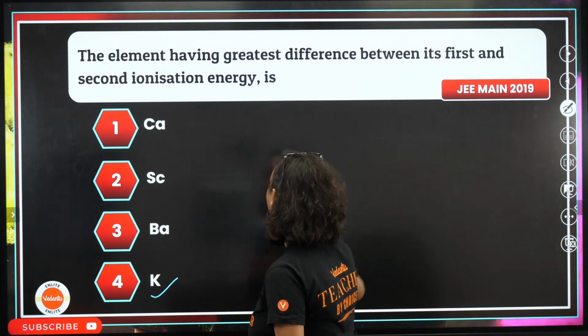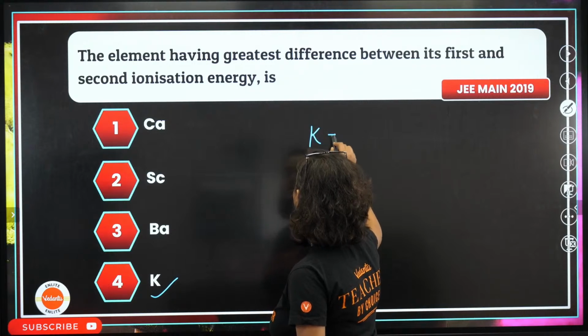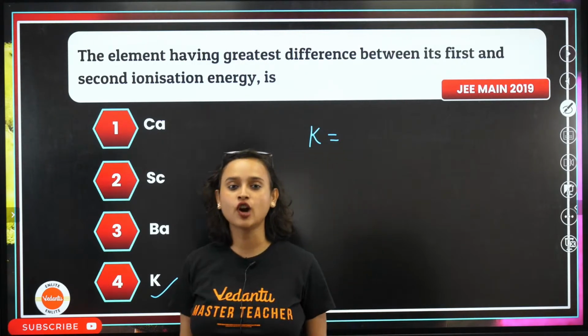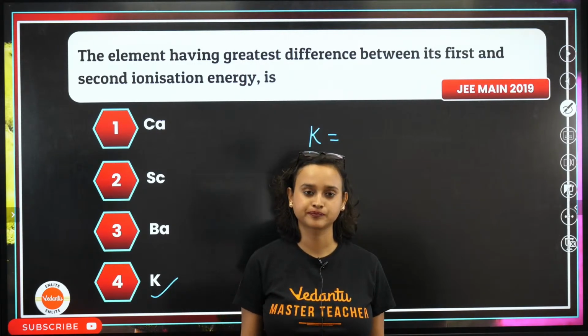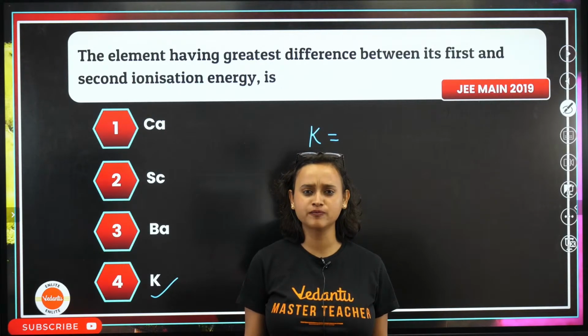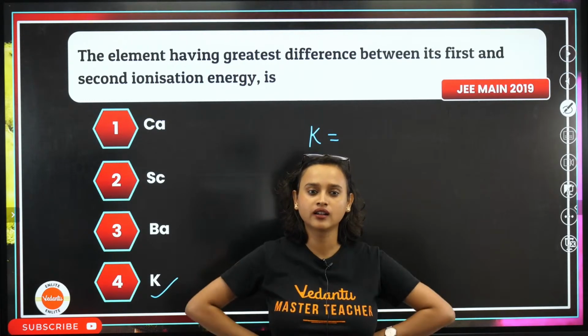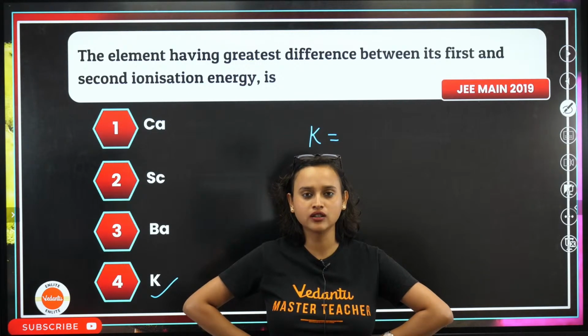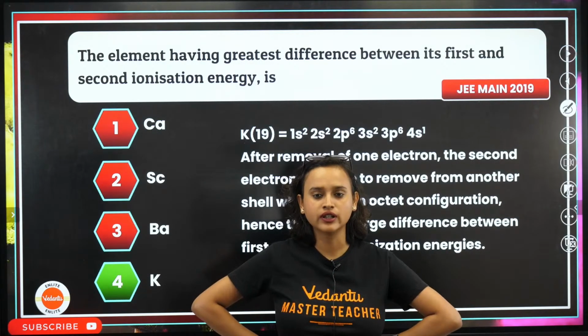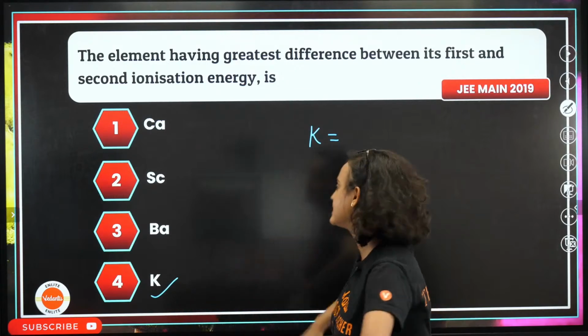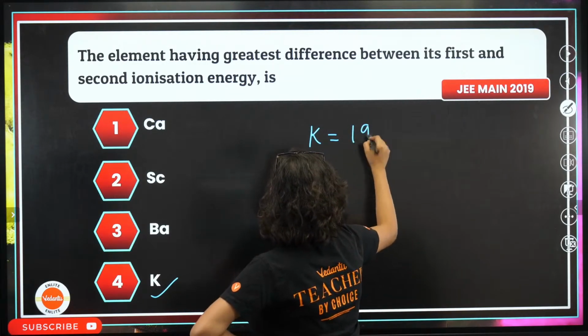Why potassium? Tell me, what is the atomic number of potassium? What is the atomic number of potassium? Oh, look at you guys. Okay, we'll do it. 19. Very good. Yes, 19.